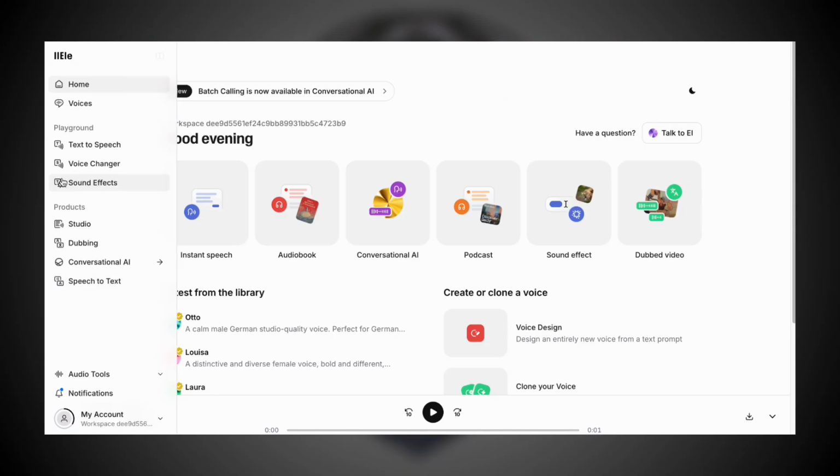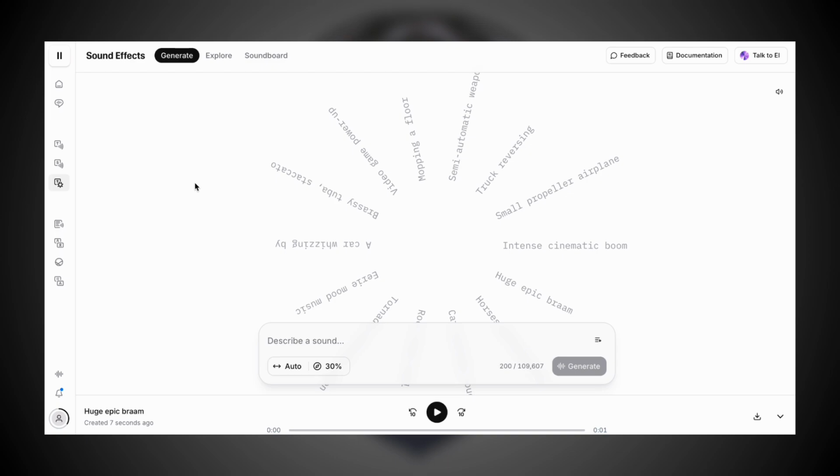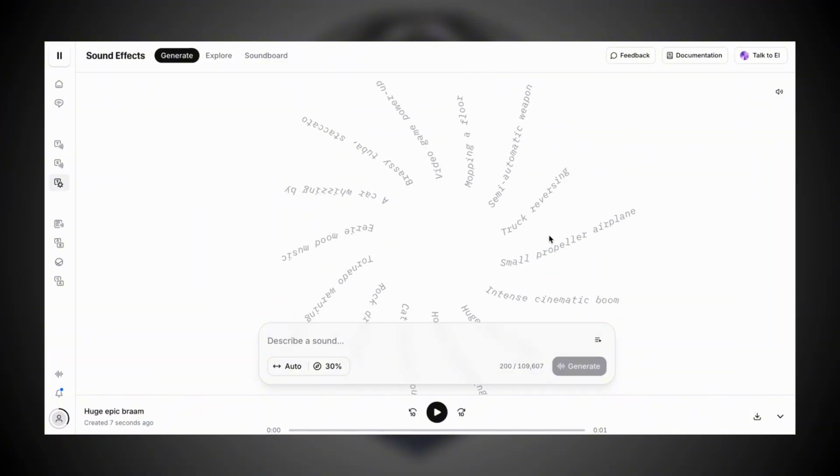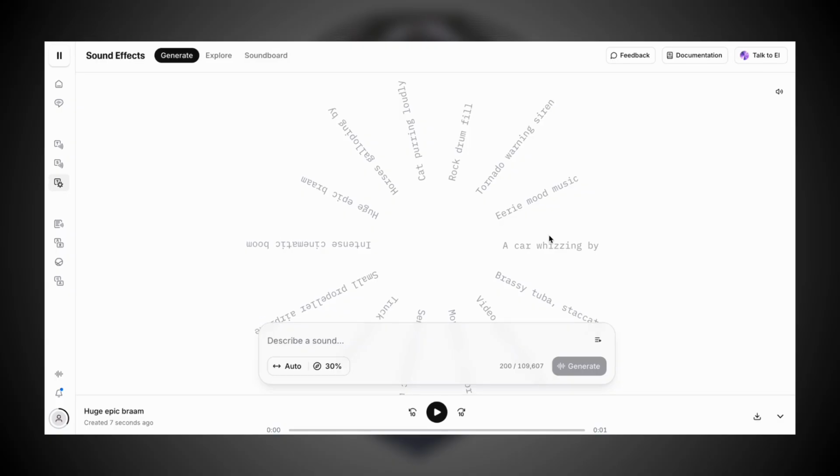Inside the Sound Effects tab, we have the ability to create unique sound effects from scratch. Unlike the regular text-to-voice editor, where we would usually write a detailed script, here we simply describe the desired sound effect using a simple prompt. ElevenLabs provides us with a few helpful examples to help us get started. Let's select one of these prompts and see the results.